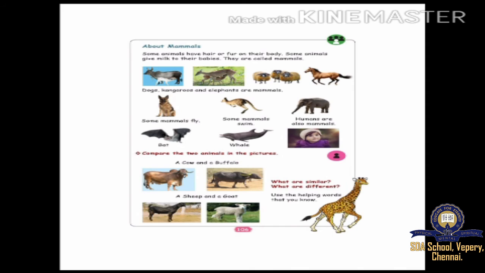Some animals have hair or fur on their body. Some animals give milk to their babies. They are called mammals. Look at the sheep there. It has more hair on the body.